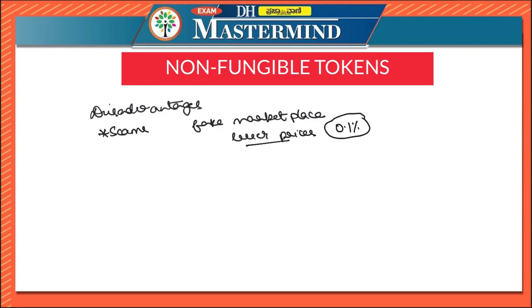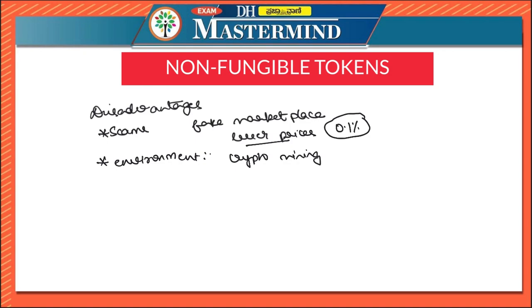The second one is the negative externalities. It is having a negative effect on the environment, because in order to validate the transactions, crypto mining is required. In order to validate the transfer of one token from one seller to a buyer, or from one person to another person, crypto mining is done.